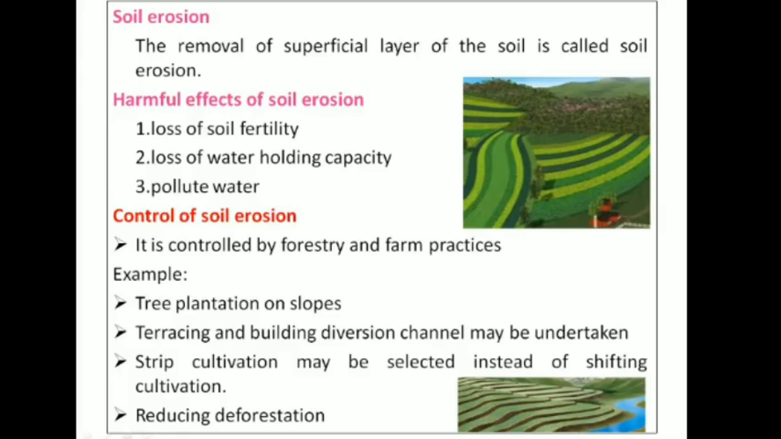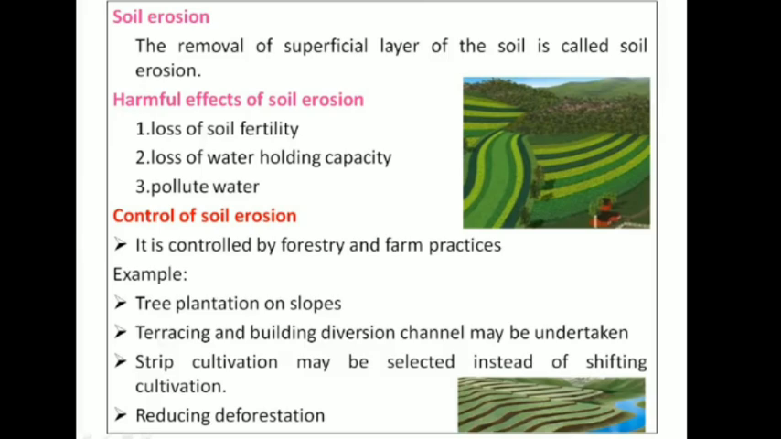Okay, so there are different reasons for this soil erosion. We know the harmful effects of soil erosion. It will lead to loss of soil fertility and loss of water holding capacity. So naturally the soil gets affected, and it will lead to different problems. So now you should think about how you can control this, because soil erosion will lead to land degradation. Okay, so if you have soil erosion, it will lead to land degradation.